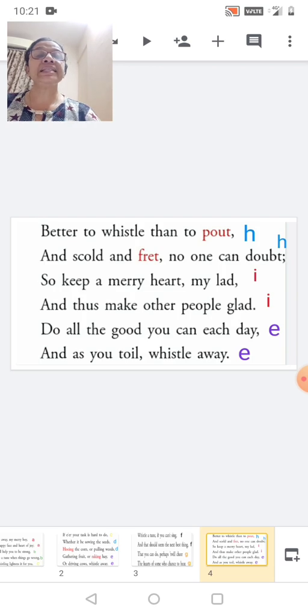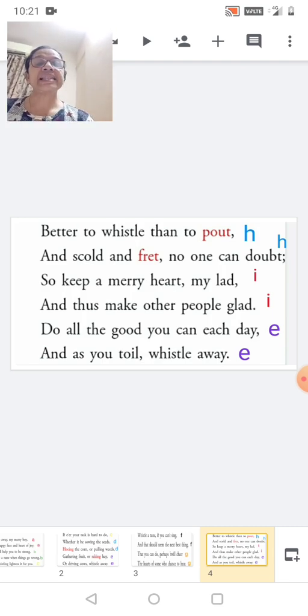Better to whistle than to pout. The last word is pout. The second line: and scold and fret, no one can doubt. Pout, doubt. Look at the spelling of doubt: D-O-U-B-T. The B is silent, but the sound is doubt. So pout and doubt, they both rhyme with each other. So the alphabet given is h.